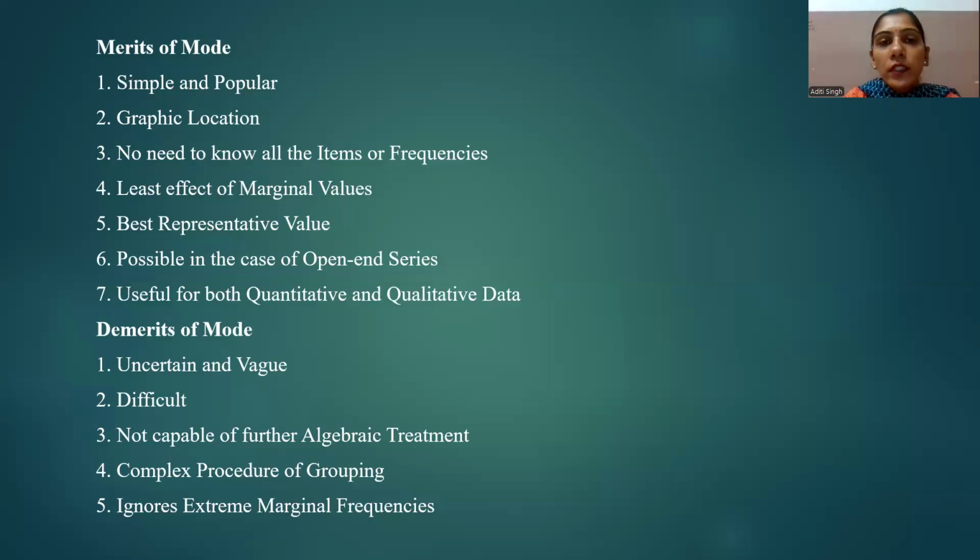Now let's come to the demerits of mode. The first demerit of mode is that it is uncertain. Among all the other measures of central tendency like mean and median, the mode value is also uncertain. Next point is difficult. When identifying the frequency of all the items in the statistical series, it is very tough to investigate or identify the mode value in the series.